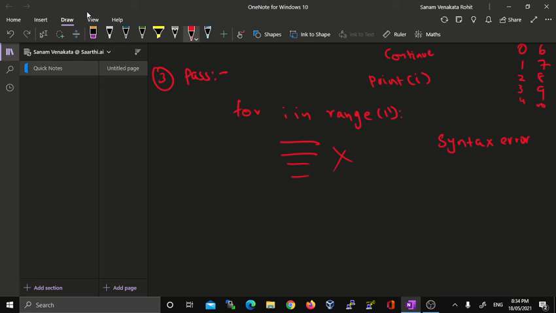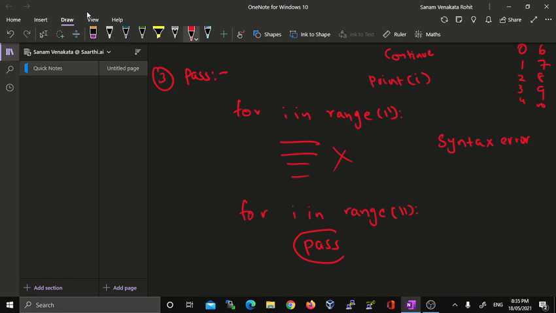If you want to overcome this type of error, and you don't want to do any execution after writing this, then we can rewrite the same program: for i in range(11), pass.